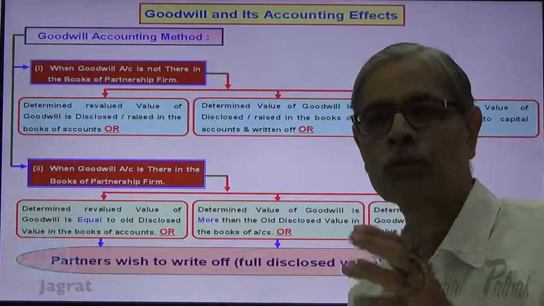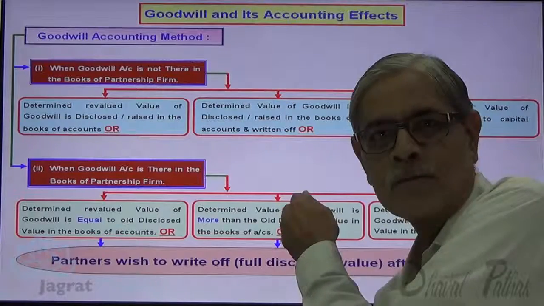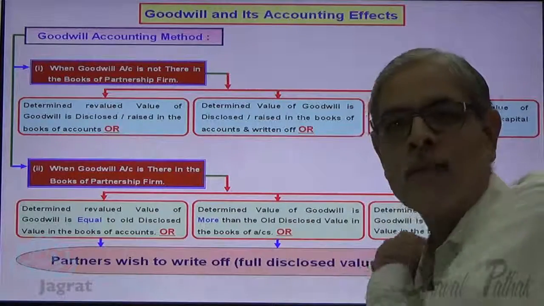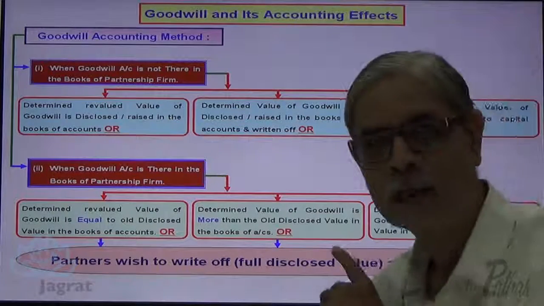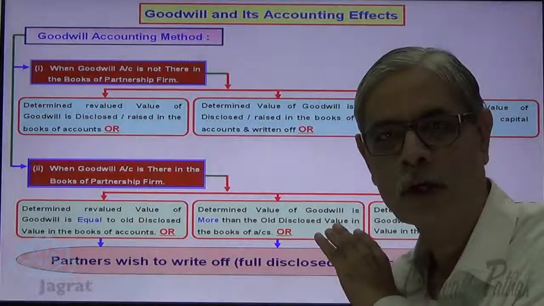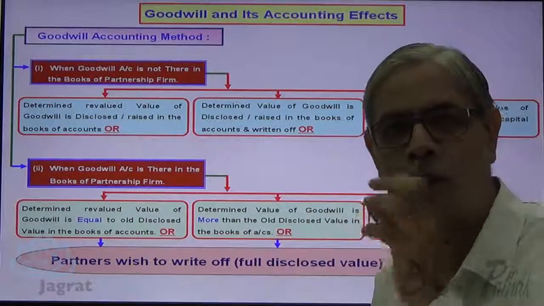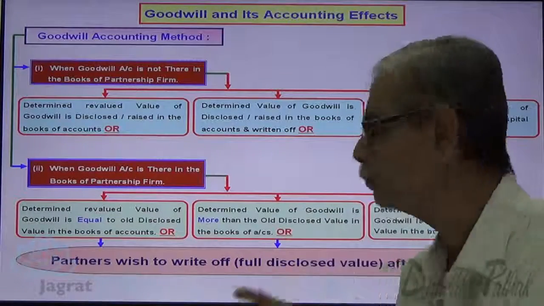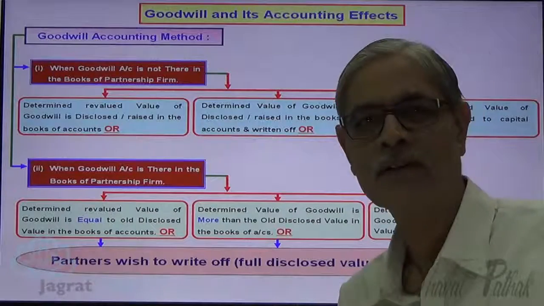In the second option, the determined value is more than the book value. So here the goodwill is raised and the raised goodwill is written off totally afterwards. And here the determined value of goodwill is less than the book value. There is a decrease in the value of goodwill. So first, the decline in value of goodwill will be recorded. Then once again, whatever the revalued value of goodwill is, that is to be written off. So these are the options that we are going to discuss. Let me start with the first one.